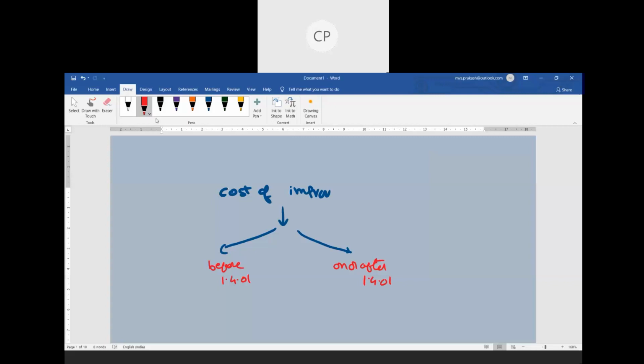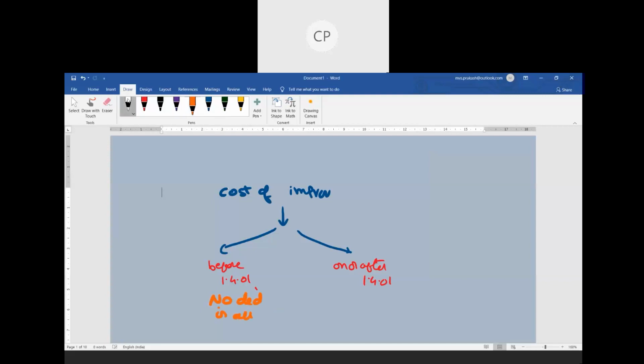Whenever the improvement expense is incurred before 1st April 2001, no deduction is allowed. You cannot take this as a deduction.